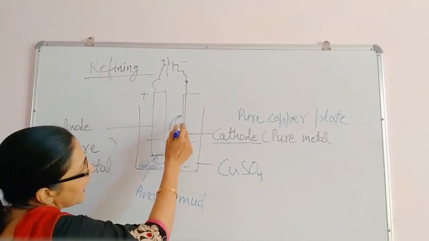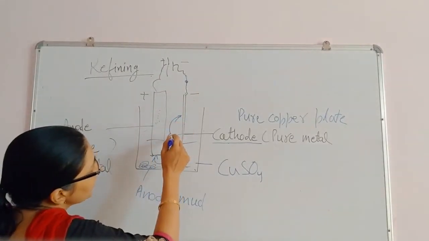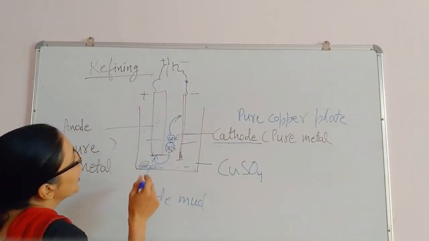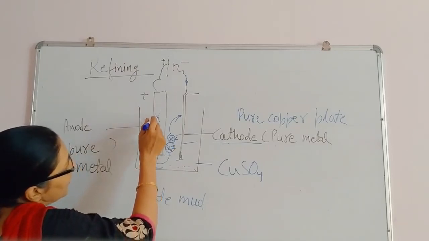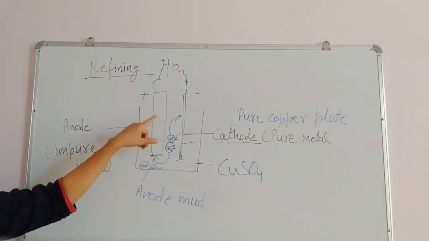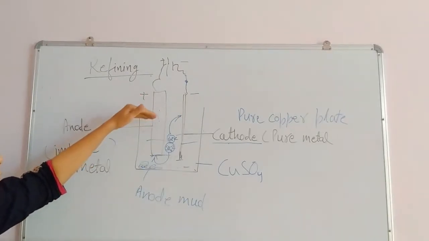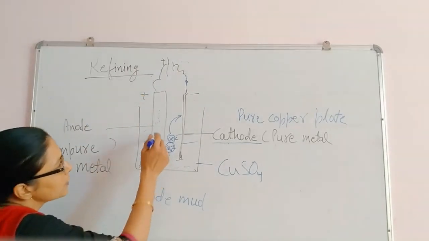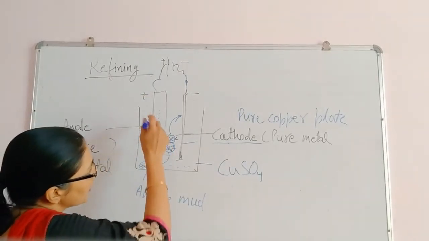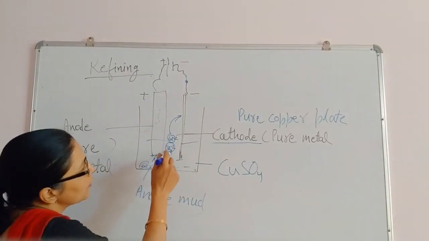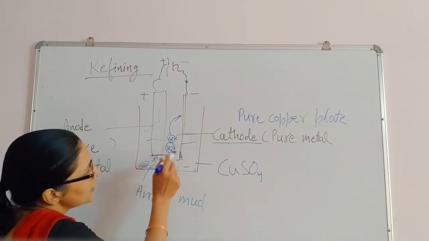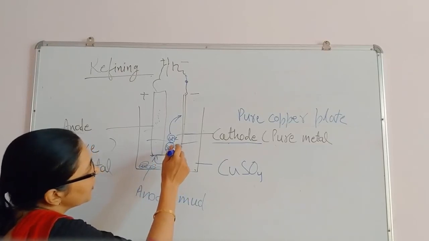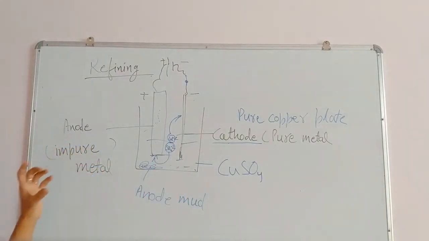Cu2+ will be attracted towards the cathode, take electrons and deposit over the cathode. At the anode, copper is present. Copper will lose electrons, convert to Cu2+ and attach with the sulfate ion. So slowly the electrolyte will form again, and later again from here copper will move there. In this manner the process will continue.